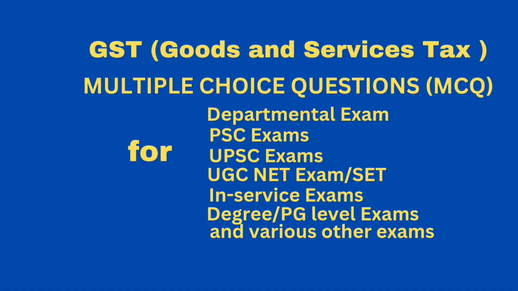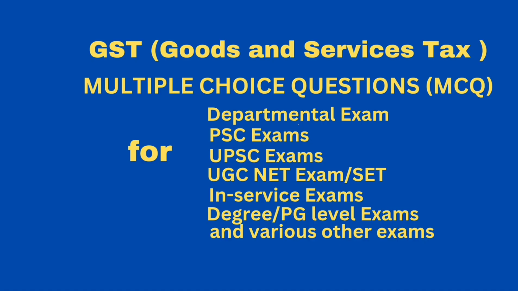Question, supply of services by a photographer by way of transfer or permitting the use or enjoyment of a copyright covered under section 13 subsection 1 subclause A of the Copyright Act 1957 relating to original artistic works to a producer shall be liable to GST in the hands of dash. Answer, producer located in the taxable territory.